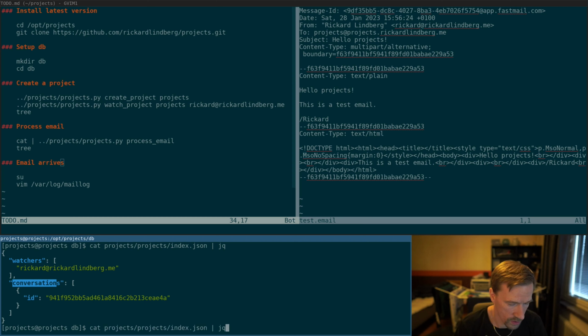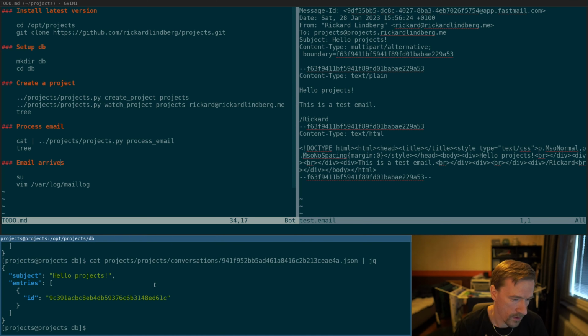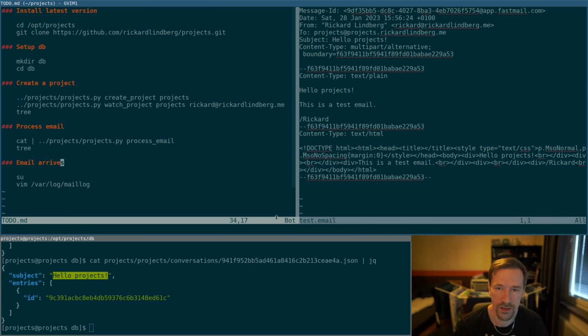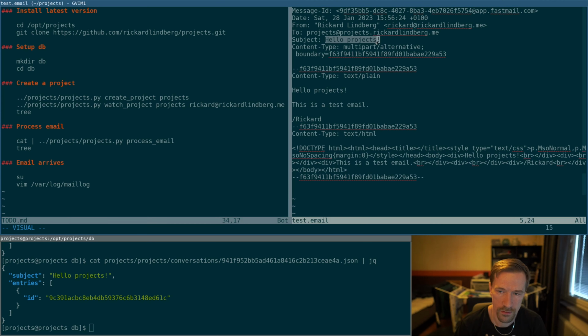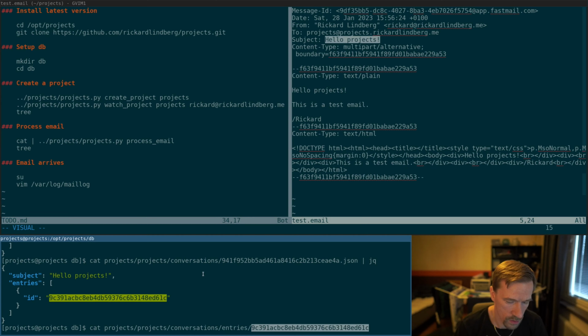If I have a look at conversation and then this ID, there's a JSON file there. We can have a look at that one, and it has the subject of the email here, and it has a bunch of entries. Let's have a look at the entries. Let's have a look at this one.